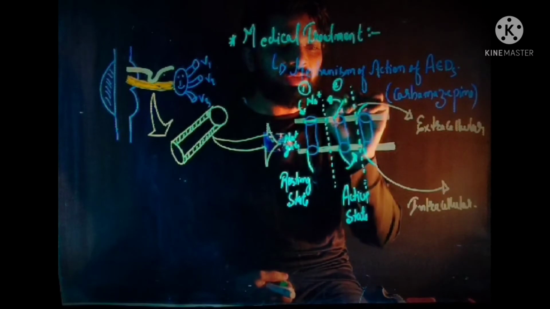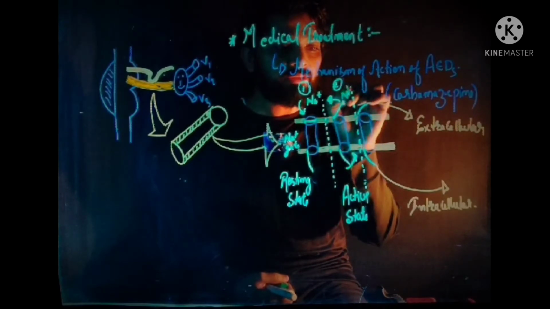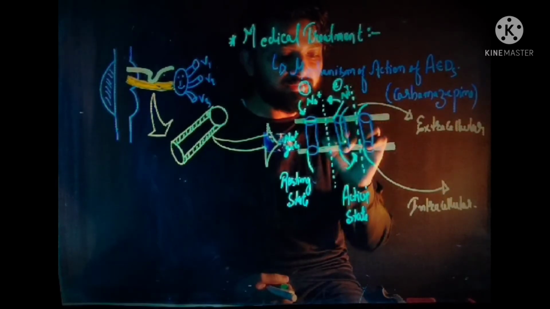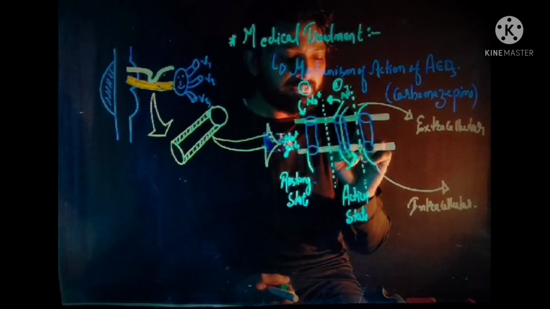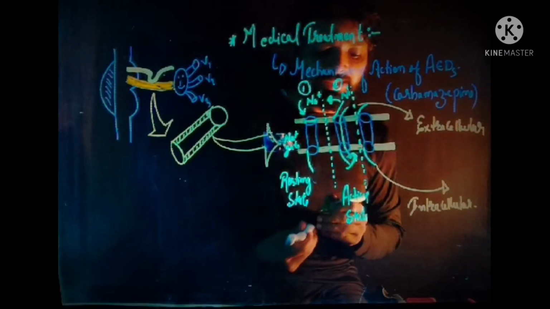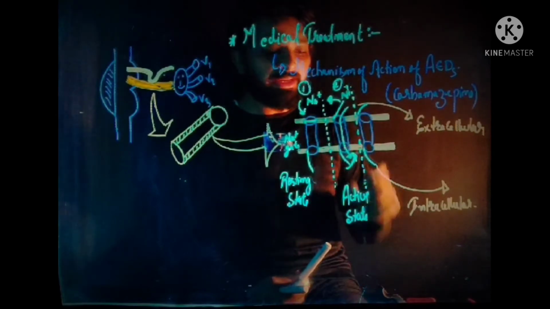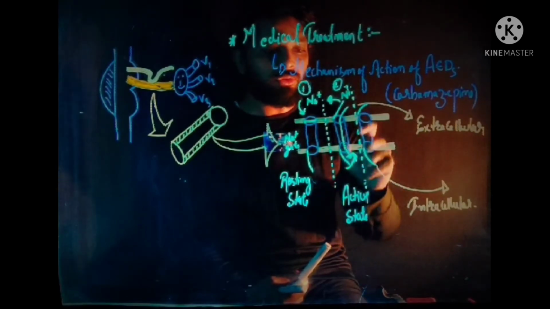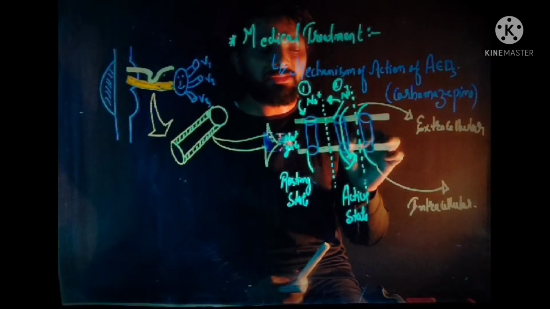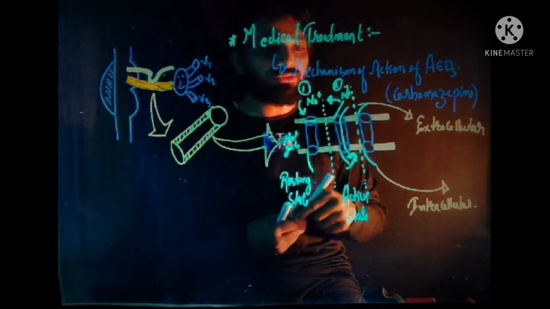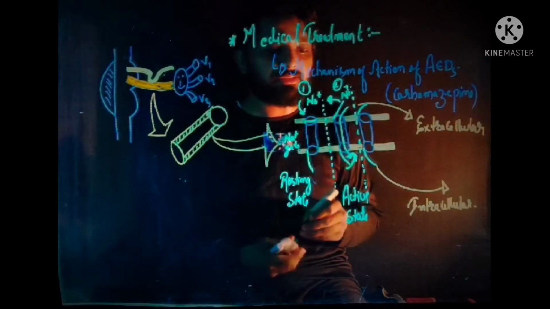At this point sodium is able to enter inside the cell.